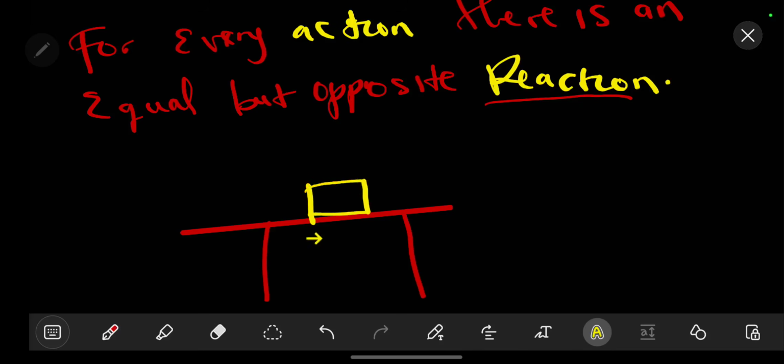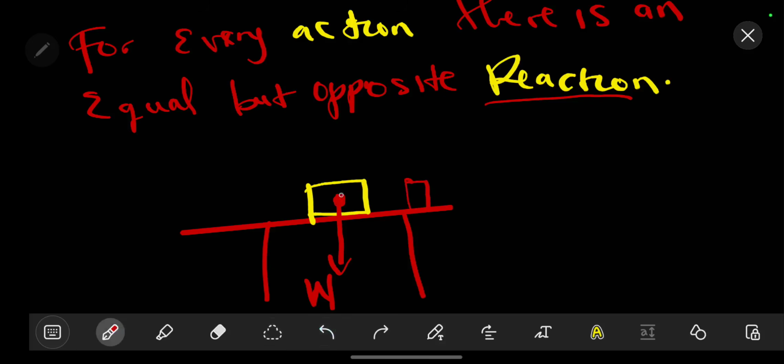Then this block, what will happen is that it is already experiencing a force downwards which is equal to its weight. Now you might wonder, why doesn't this block enter inside the table? Why isn't that the case? There is an equal but opposite reaction.